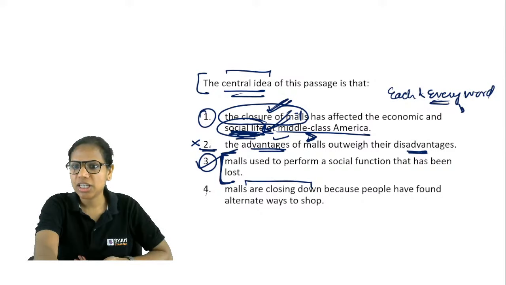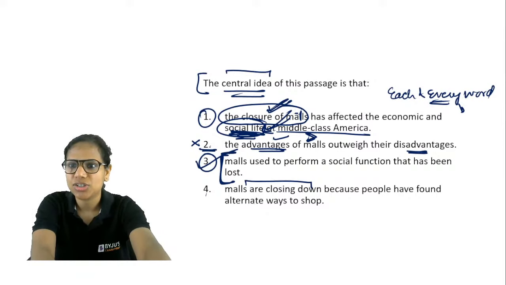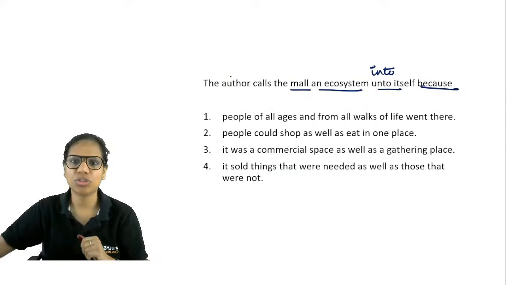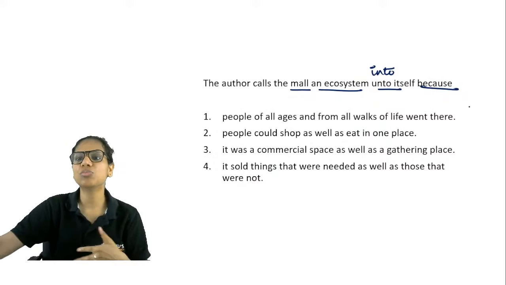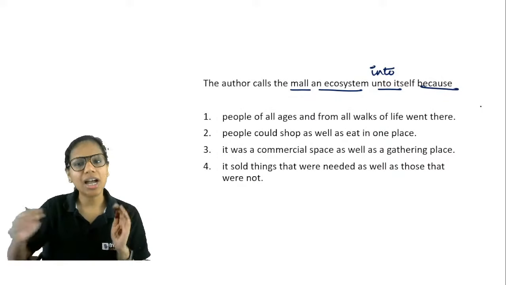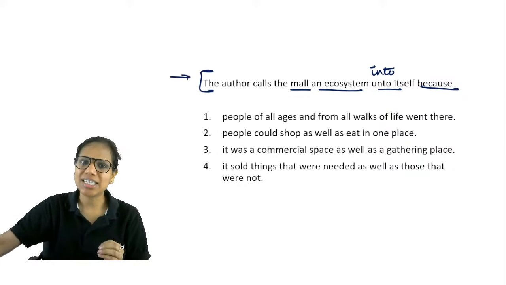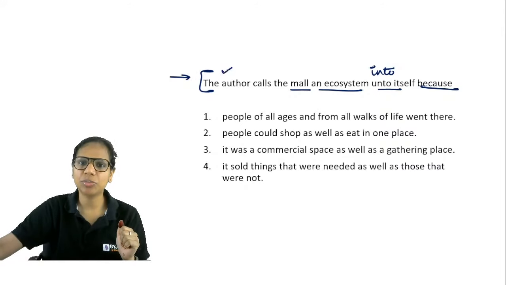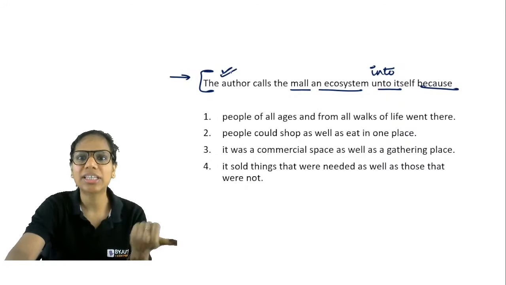All right. So I hope this is clear to everybody why 3 is the answer and how you have to eliminate, right? Okay. So moving on to the next question, the author calls the mall an ecosystem unto itself because, again, if you remember that sentence, very good, then you can start eliminating. But my suggestion would be that you go back once and check that sentence again.